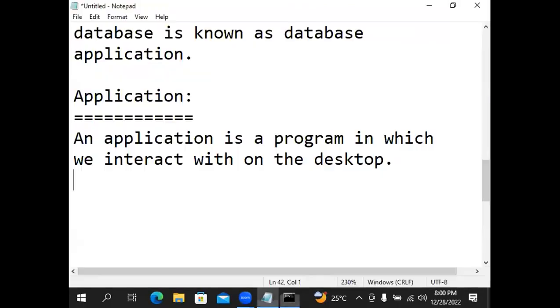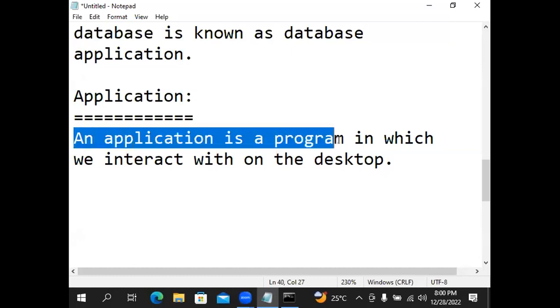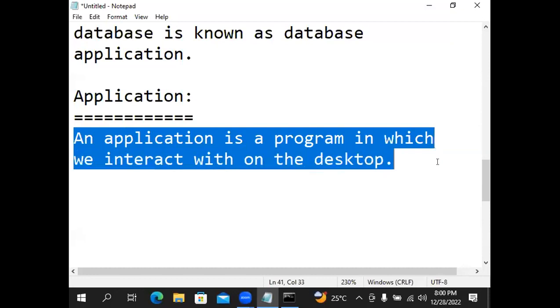Suppose I open Notepad. With this Notepad, I'm interacting. This Notepad is also called an application. While opening, command prompt app, Notepad app, like that comes, no? So these are all applications. An application is a program in which we interact with on the desktop.